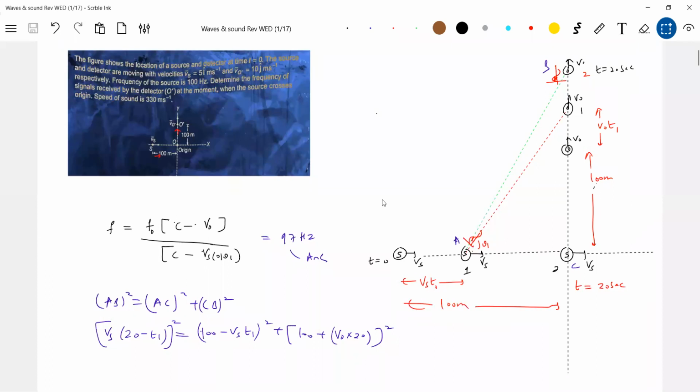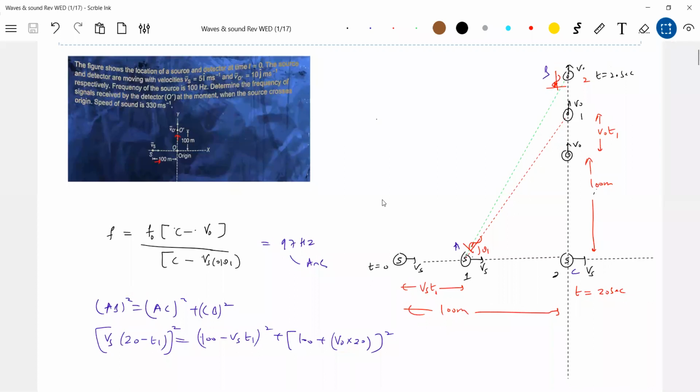Missed it here. So actually, the question is like this, no? I think everyone knows. So this is at t = 0. The source is here, the observer detector is here. At t = 0, the source is here. Then by the time the source reaches here, the detector will detect the signal. So in 20 seconds, it will end up somewhere here at this particular point.